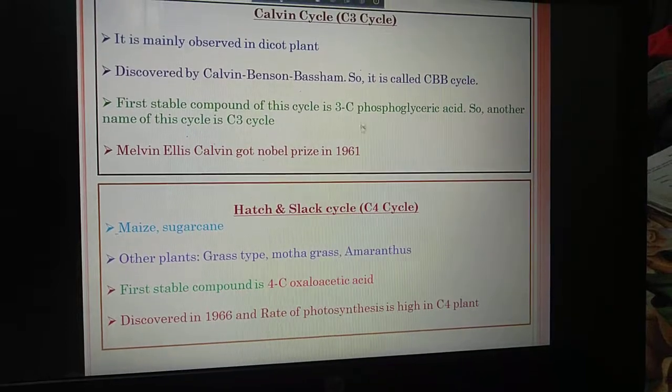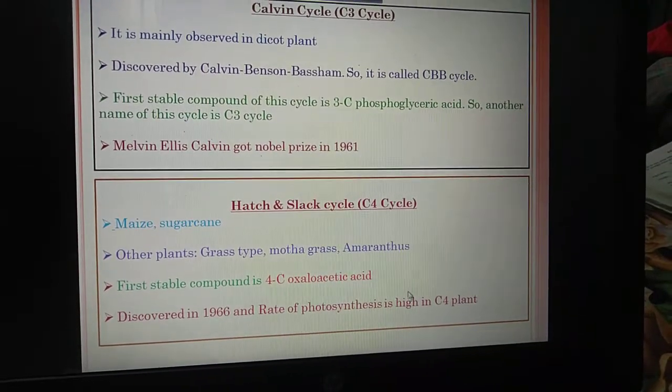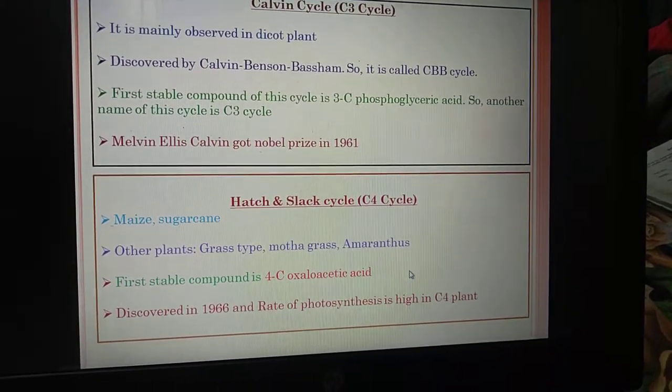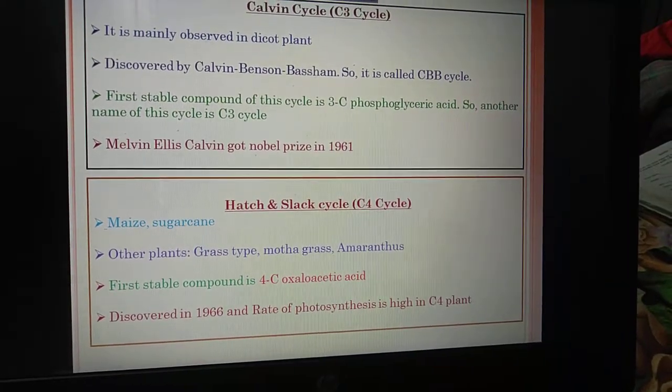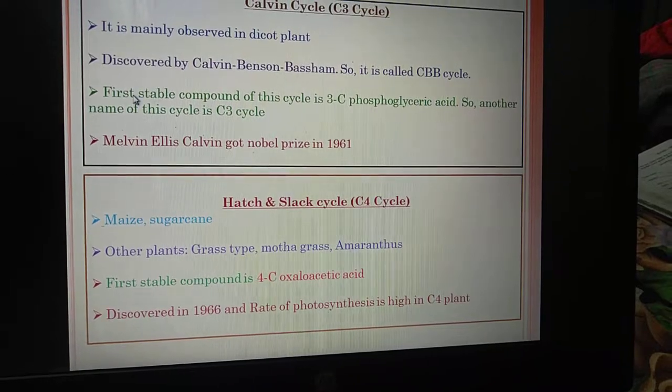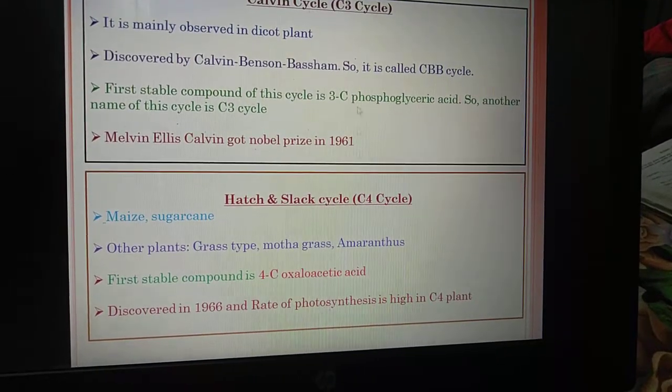Also a comparison comes between C3 and C4 plants: where is the rate of photosynthesis high? Obviously in C4 plants. Another question may come: write down the differences between the C3 and C4 cycles.